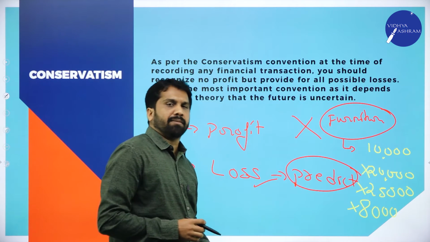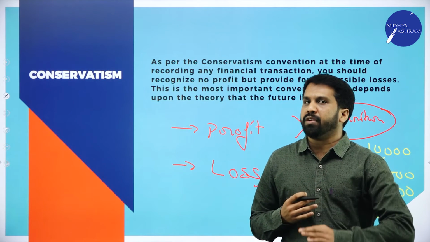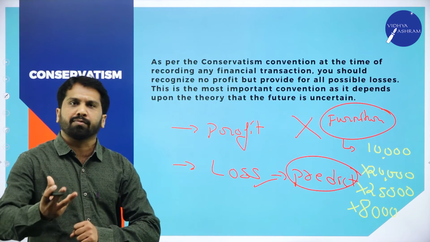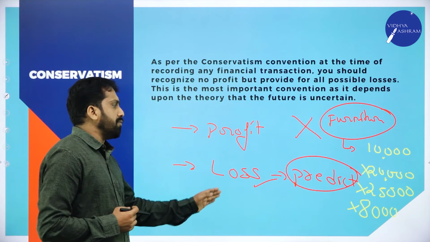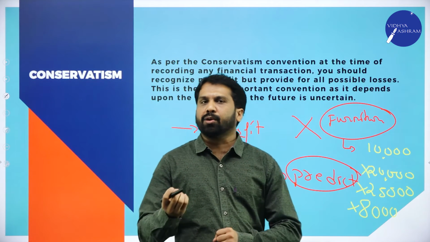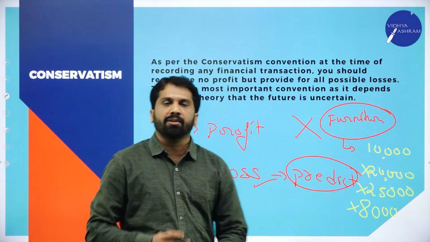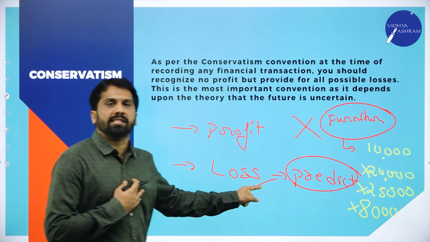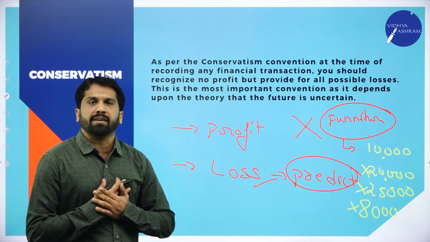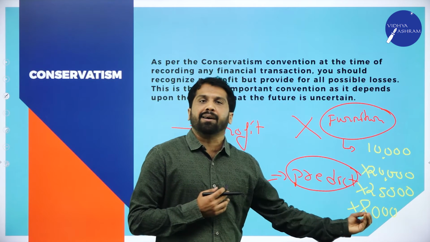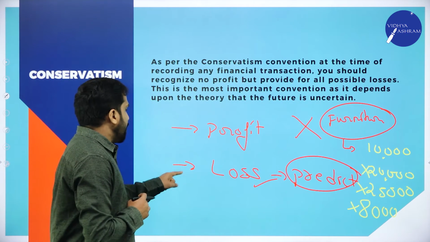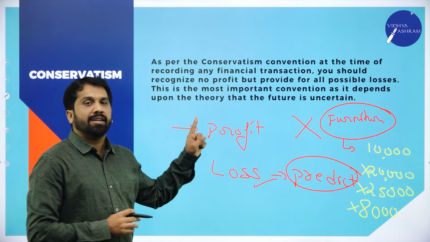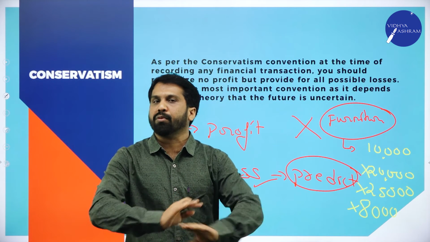So I'll give you a simple example. Normally in our life, what do we do? We do insurance, we do some deposits, we do some mutual funds. Why? Because we may predict that in future we may face some unexpected things. So we make a provision that if something happens to me, the insurance people will save my family. If something happens to me, the mutual fund amount will go to my family. So for losses you can make some provisions, but for profit, you are not supposed to make any provisions.